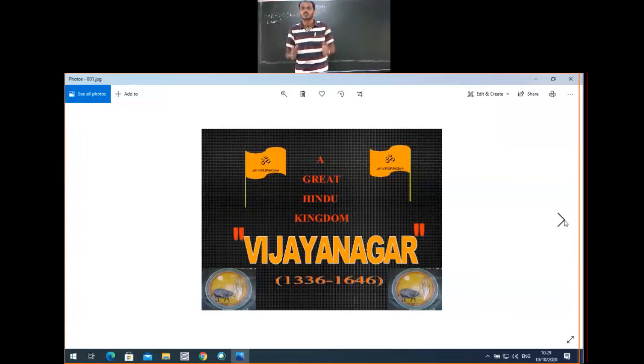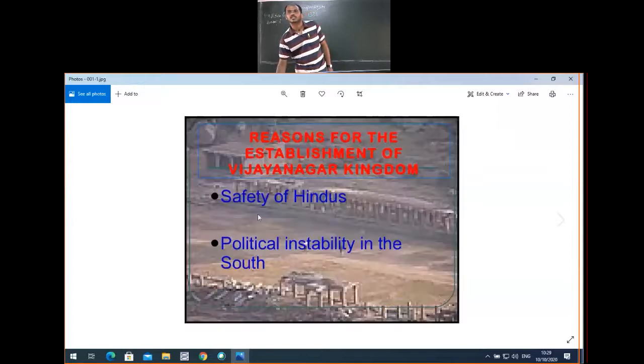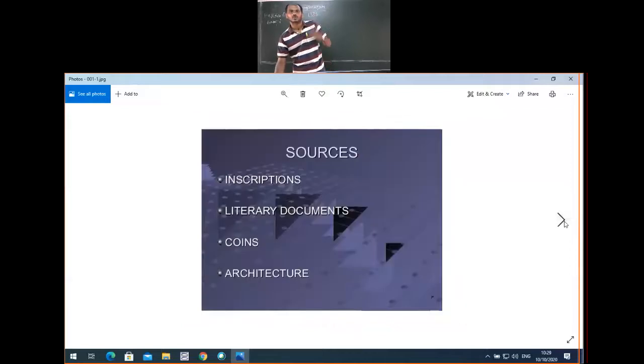This dynasty was established by Sage Vidyaranya. The reasons for the establishment of the Vijayanagara Empire: safety of Hindus, political instability in South India. Why was this dynasty established? Sources: inscriptions, literary documents, coins, architecture.